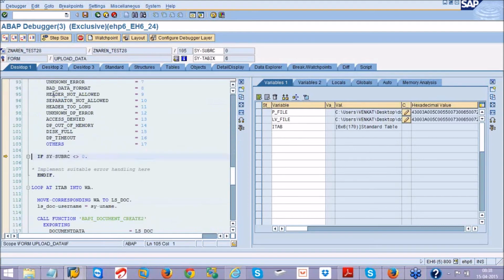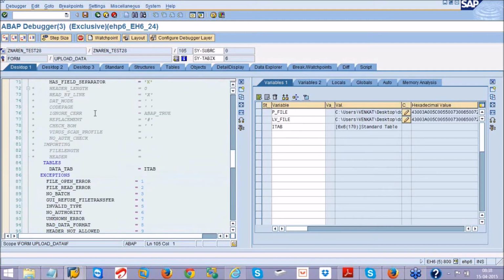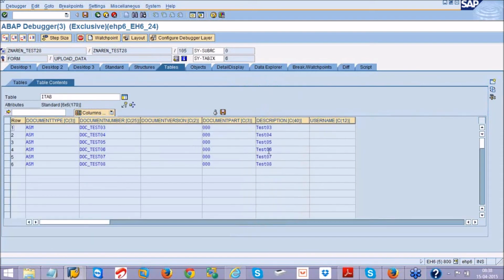I don't want to see the code inside this function module. F6 executes the entire code inside a function module or subroutine. F5 is an individual step, meaning if you want to go inside the function module and execute, click F5. I want to execute the entire function module and see the final result, so I clicked F6.